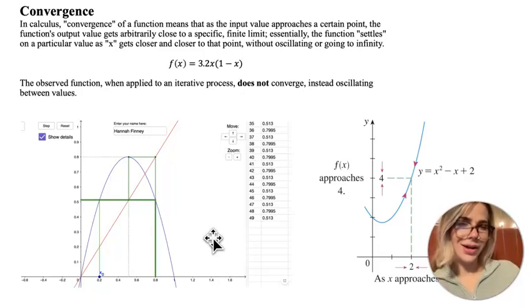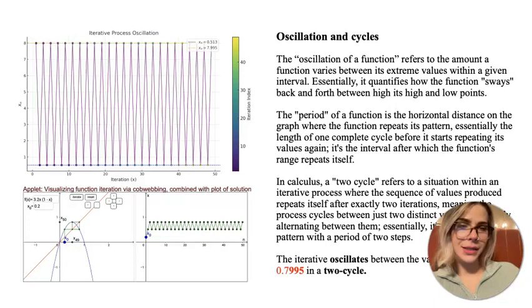And on the right, I just have a little representation of what a graph might look like with output values graphed on the y-axis and input values graphed on the x-axis if the output values were actually to converge to a singular point.